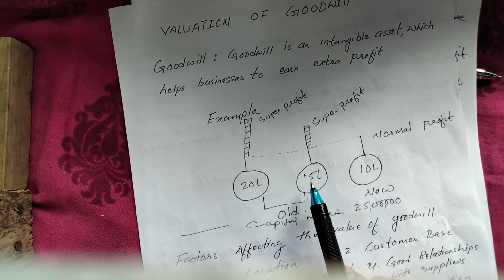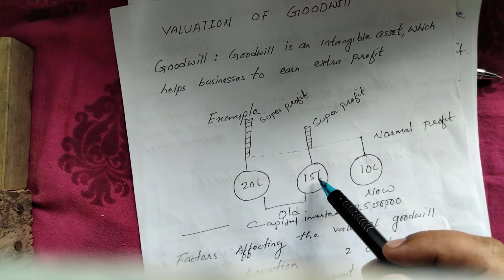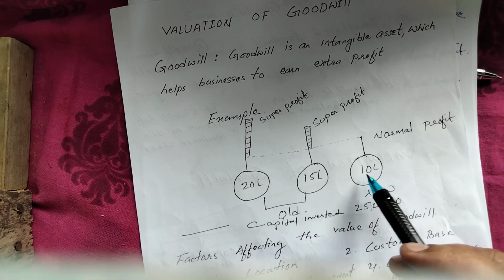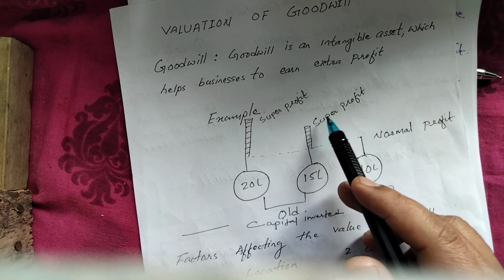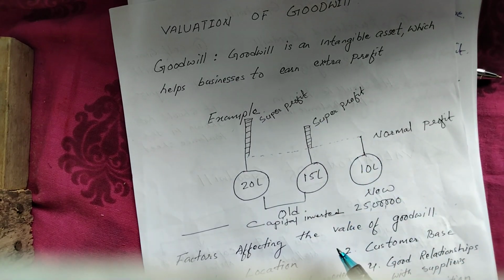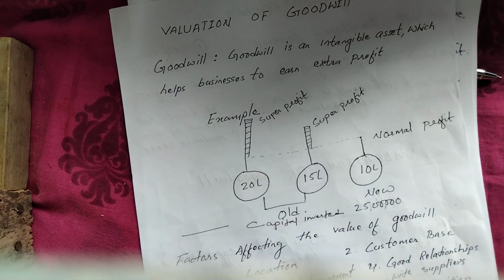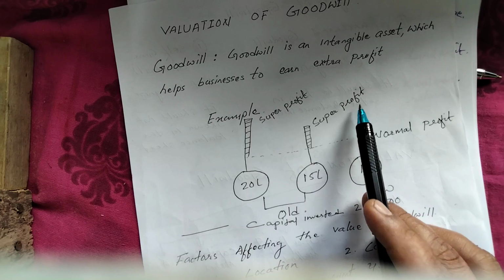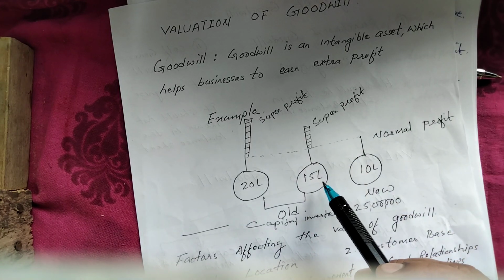But this particular business has earned 15 lakh rupees, and this 15 lakh rupees is more than 10 lakh rupees, 5 lakh more. So this 5 lakh rupees is your extra profit, and how has this extra profit happened? Because of goodwill.